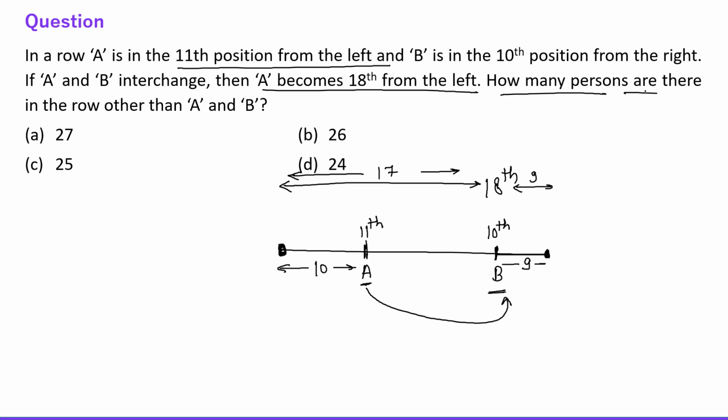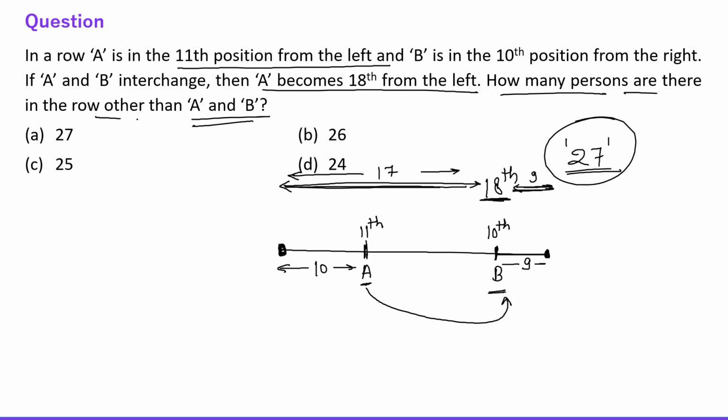How many persons are there in the row other than A and B? Okay, so this is 17 and this is 10, right? 17, 9 and 1. So 27 total students are there, but the question is asking other than A and B. So other than A and B means 27 minus 2, which is 25 students. The correct answer is C option, right? So 25 students are there other than A and B. Okay, now let's talk about the next question.